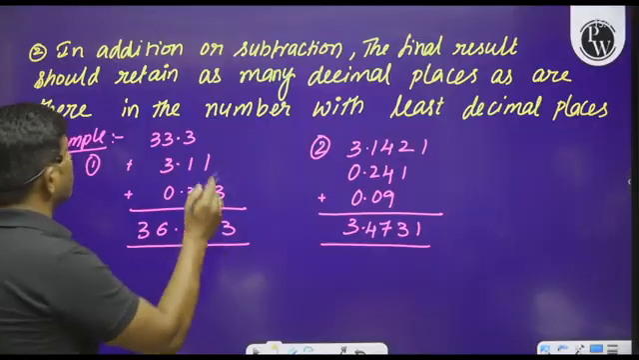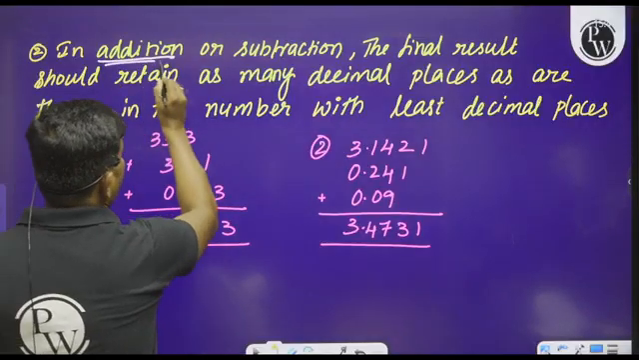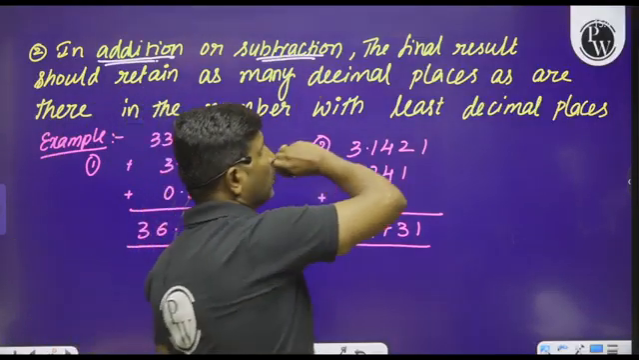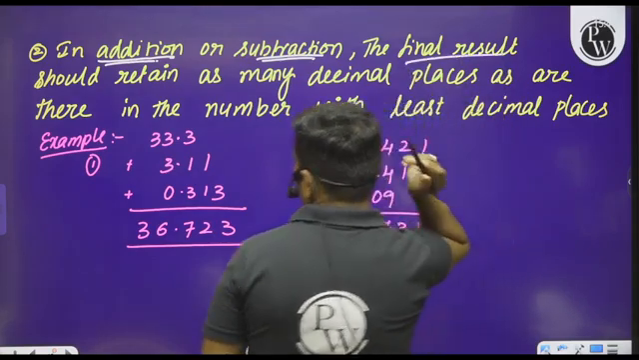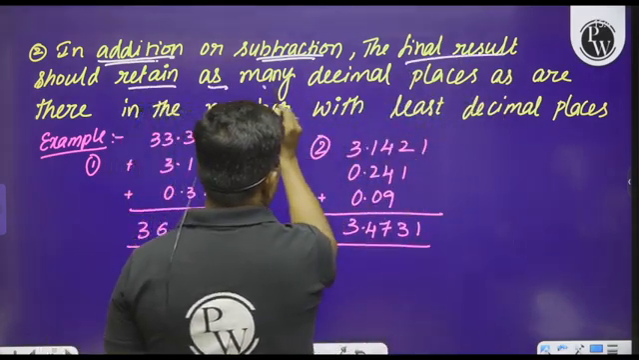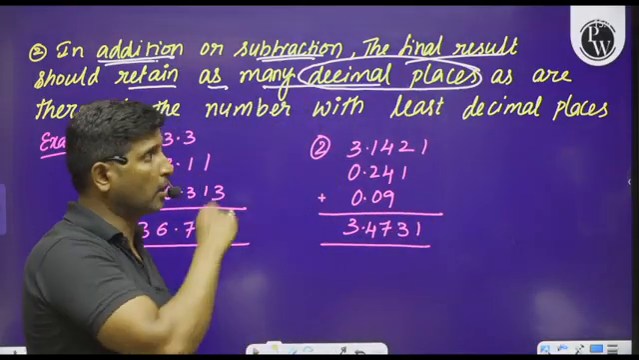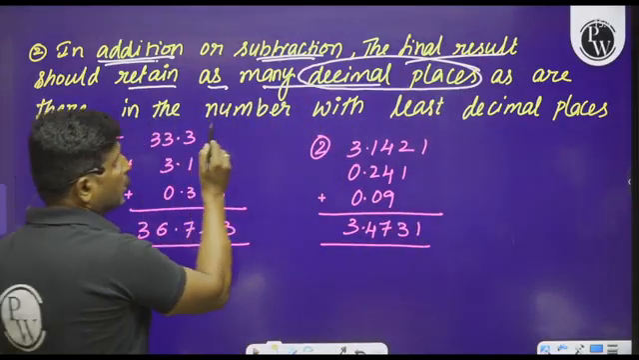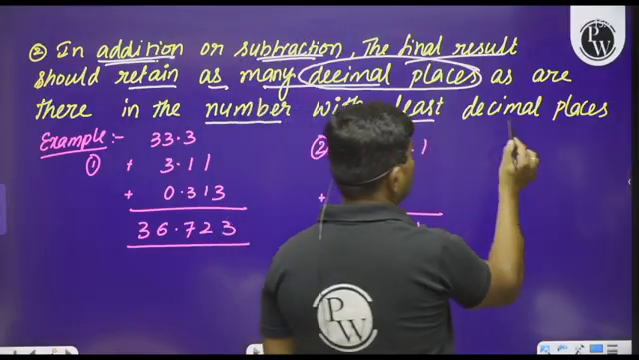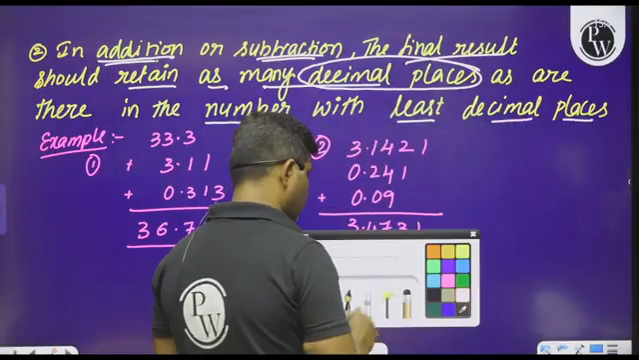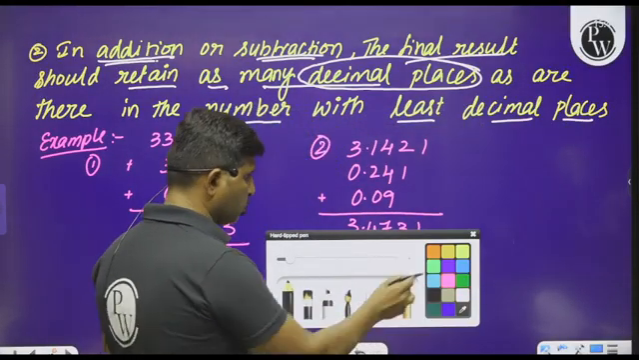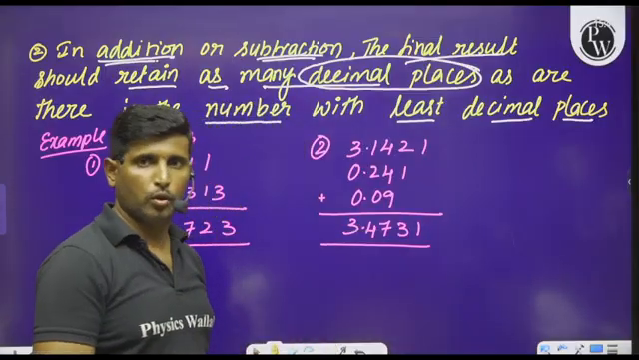Similarly, whenever we go with addition or subtraction, the final result should retain as many decimal places as there are in the number with the least decimal places. In order to understand the statement, we have to go with an example.